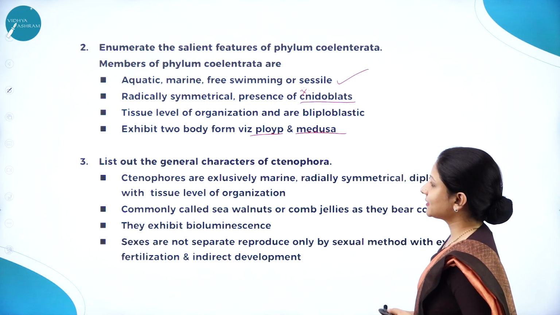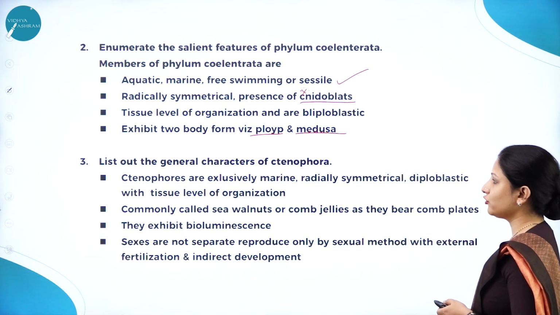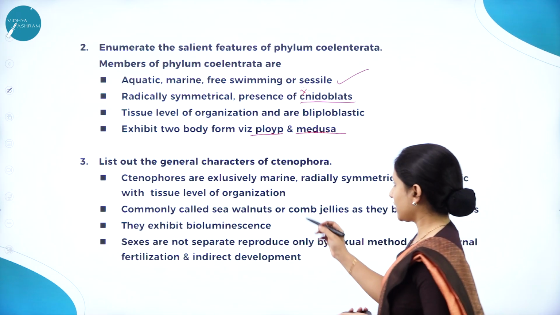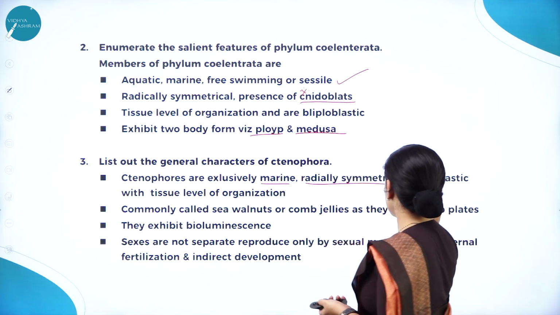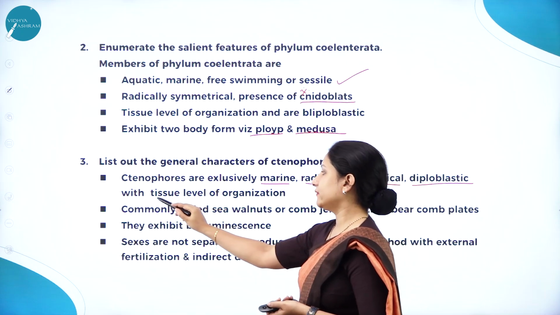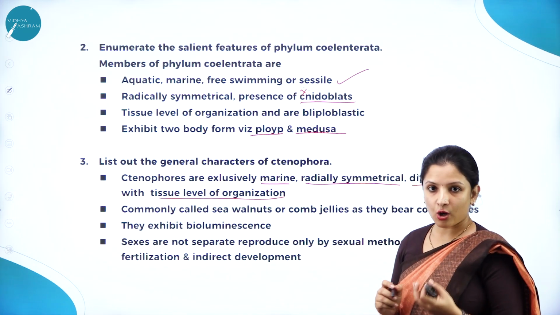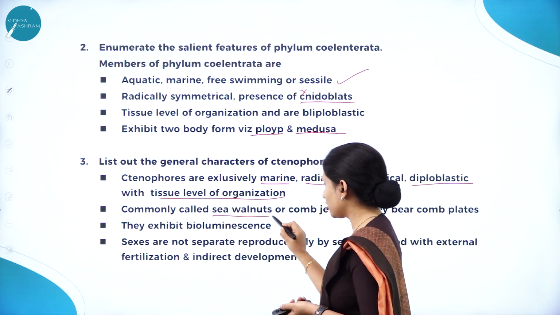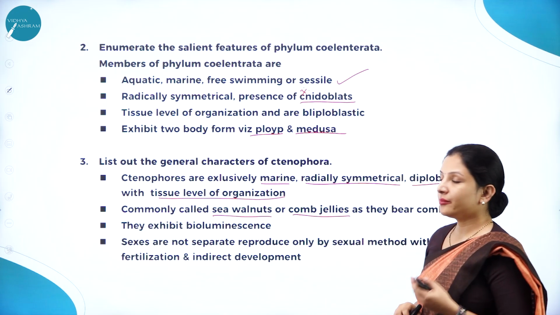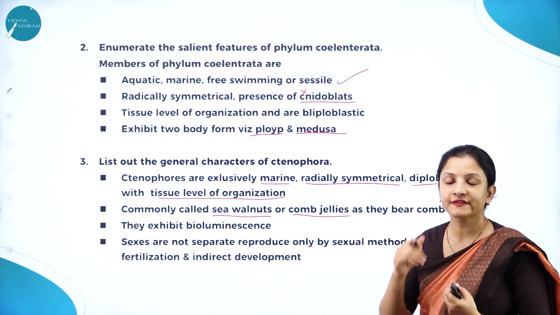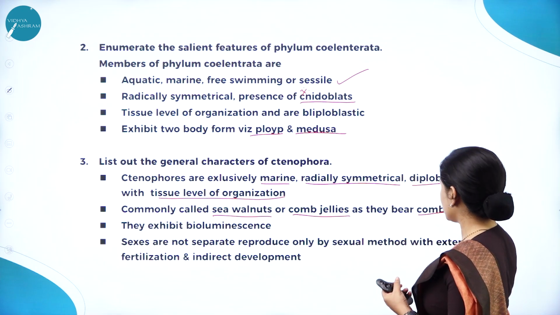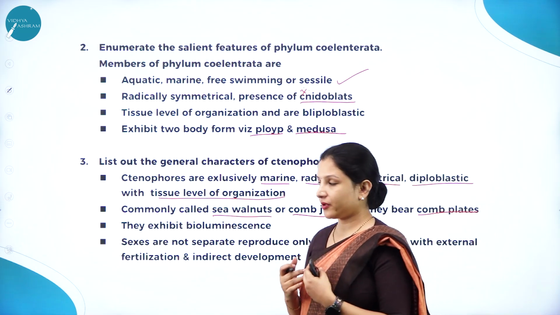Next question. List out the general characteristics of ctenophora. So ctenophores are marine, radially symmetrical, diploblastic with tissue level of organization, and they are commonly called sea walnuts, or comb jellies, because they have 8 rows of ciliated comb plates. That also you can split and write as a separate point.